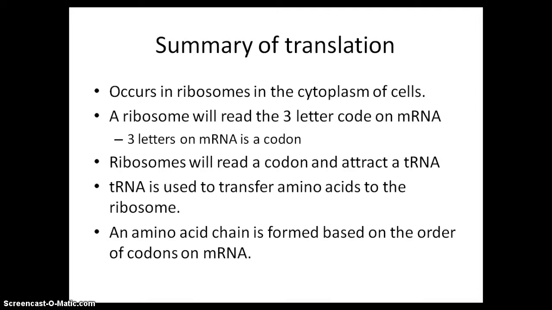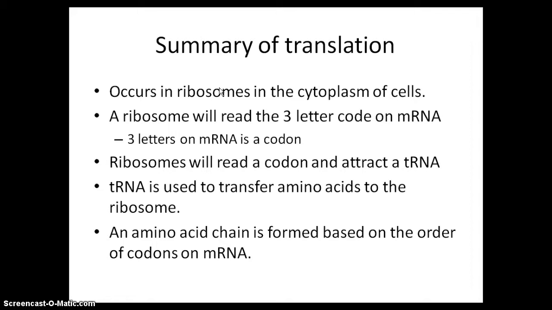This is when you actually are producing your protein. Translation occurs in ribosomes. Ribosomes are found in the cytoplasm of cells. Remember what cytoplasm is? Cyto means cell, and plasm means fluid. So cytoplasm is cell fluid or cell liquid. It's the fluid that fills the cell. Ribosomes are in the cytoplasm. Ribosomes can either be free floating around or they can be attached to the endoplasmic reticulum.